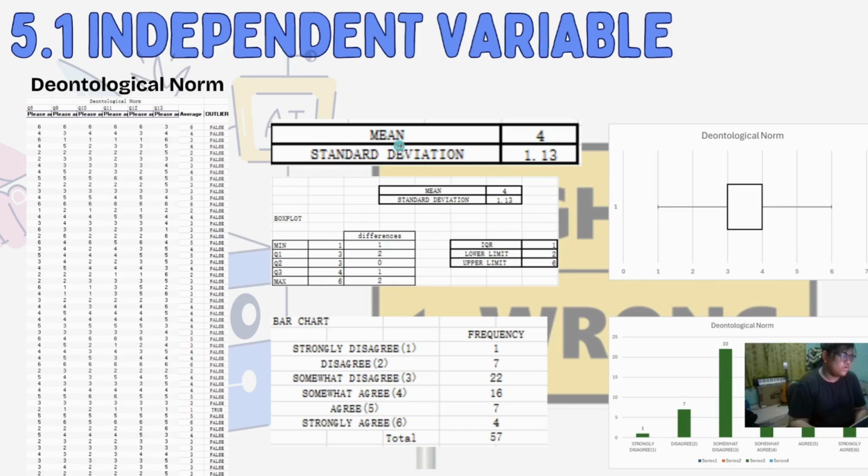The mean is 4, standard deviation 1.13, and then this is the box plot. For the box plot, we find the quartiles: minimum 1, quartile 1 is 3, quartile 2 is 3, quartile 3 is 4, maximum is 6, and then we count all the differences, and we get this box plot. And then for the bar chart, we count the frequency for all of 1, 2, 3, 4, 5, and 6. And then we create a bar chart based on the frequency.